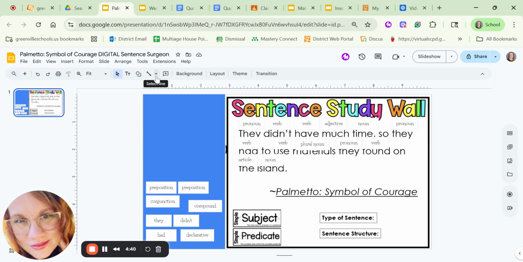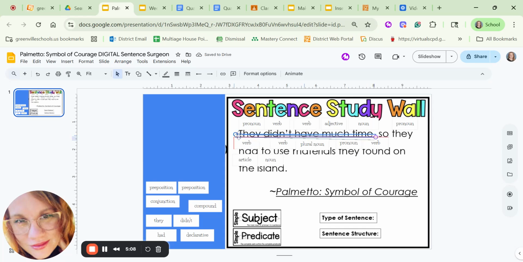So this week, at least in the year 2025, I am trying to get us to really look at independent clauses and coordinating conjunctions, because if there are 2 independent clauses, which are sentences or phrases that could really stand on their own, it could be its own sentence. Like they didn't have much time. That makes sense by itself. Maybe it's missing some of the details.